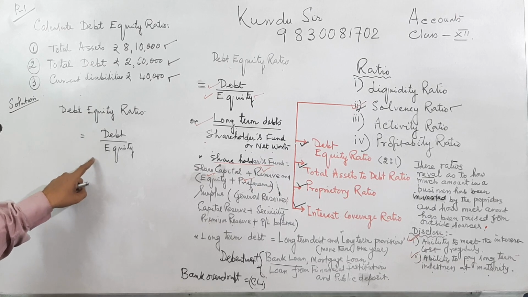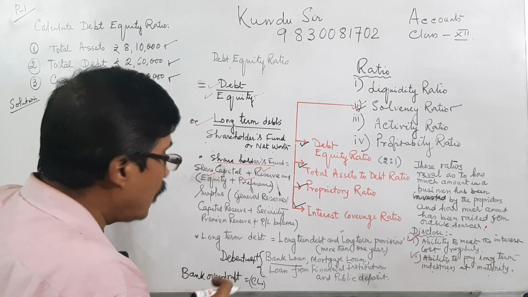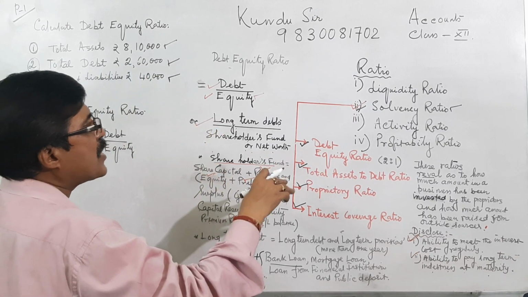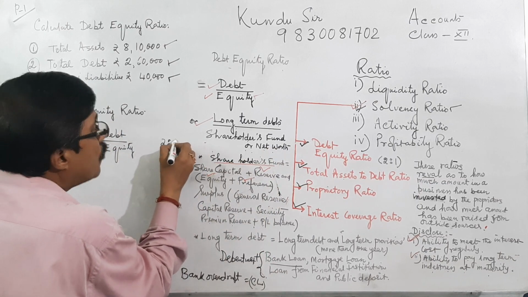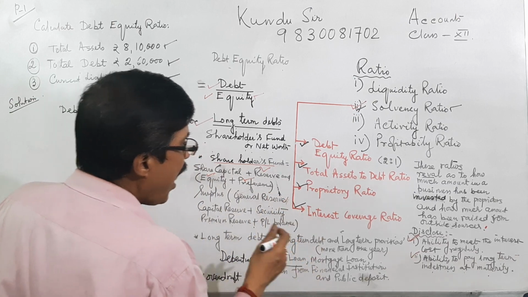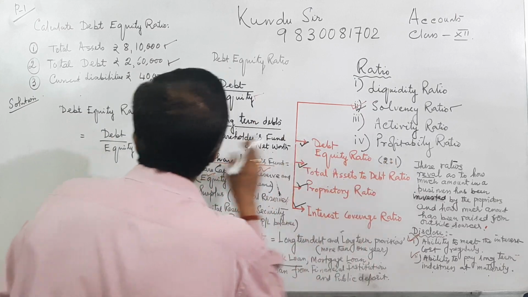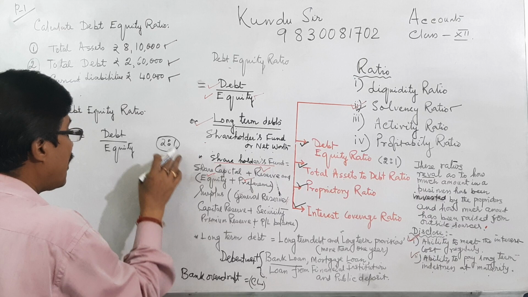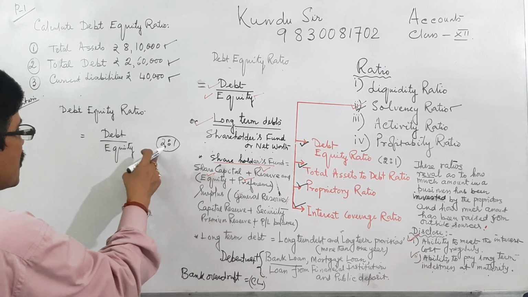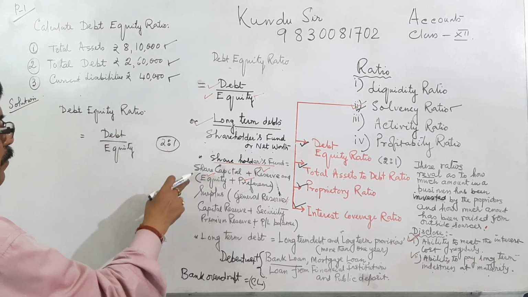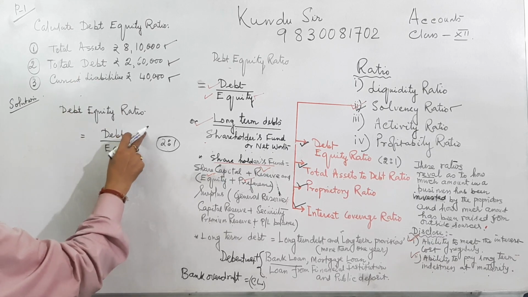Sorry, it is not that. Activity ratios will be in terms of times, but solvency ratios will be in the ratio form, maybe 2:1, because I have already mentioned the standard norm or benchmark for debt equity ratio, 2:1. That means all answers will be written in the ratio form, neither in times nor in percentage. What is debt here? Debt here is the long term debt. Total debt minus current liability will give the long term debt.